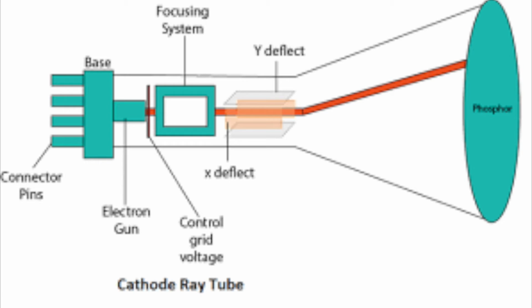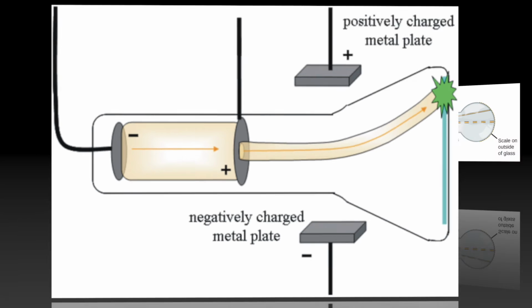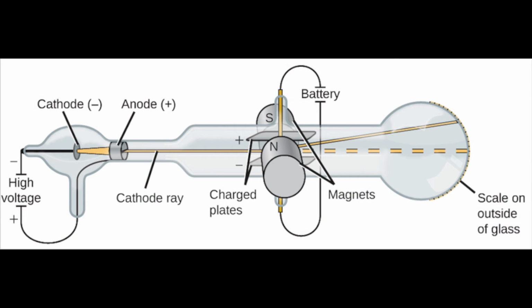To test the makeup and properties of the beam, he grabbed two electric plates, one with positive charge and one with negative charge. The beam ended up attracting towards the positive plate and repelling away from the negative one. This concluded that the beam was made up of negatively charged particles. He also placed two magnets on either side of the tube and observed that the magnetic field deflected the beam.